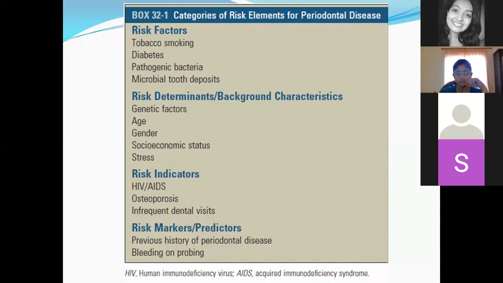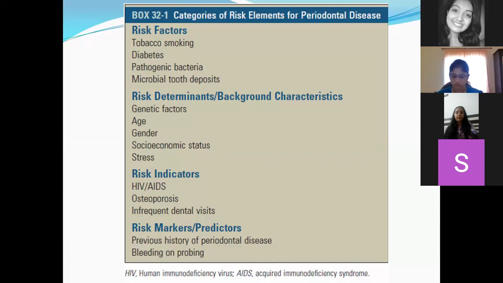Third will be alteration in the function of collagenase enzyme, so the old collagen fibers will not be degraded easily. As a result, you will have immature or quite old collagen fibers in the periodontium, which do not maintain the integrity of the periodontal attachment apparatus. As a result, it is highly prone to destruction.